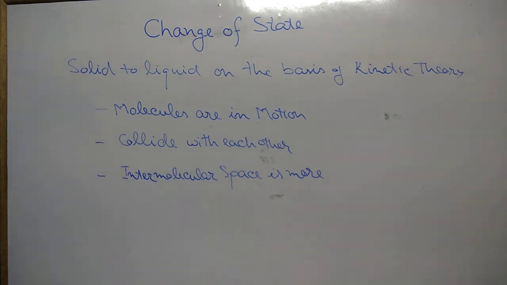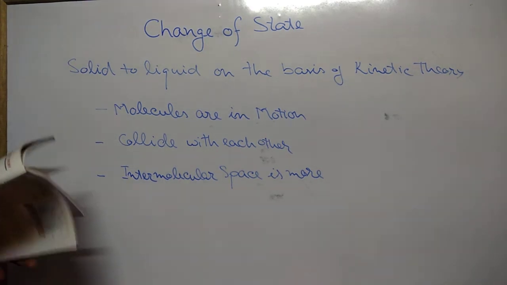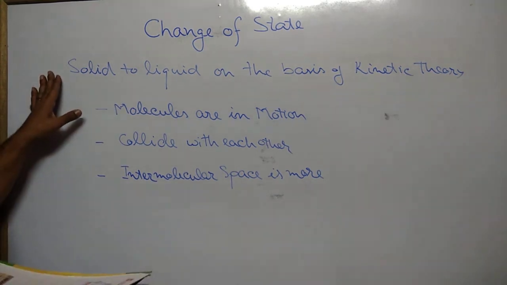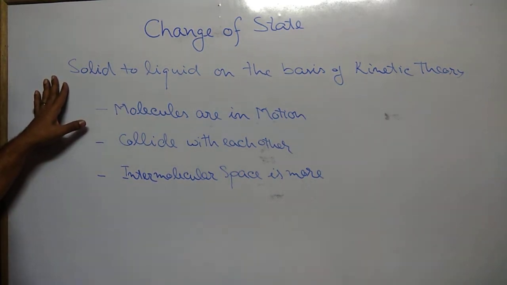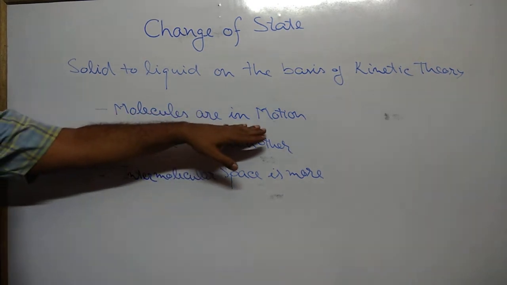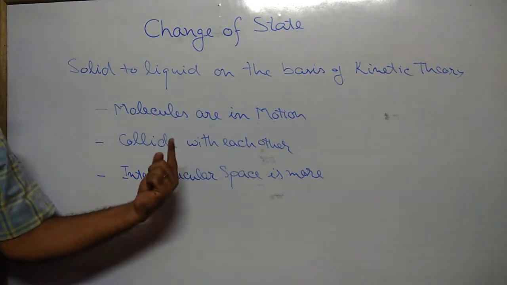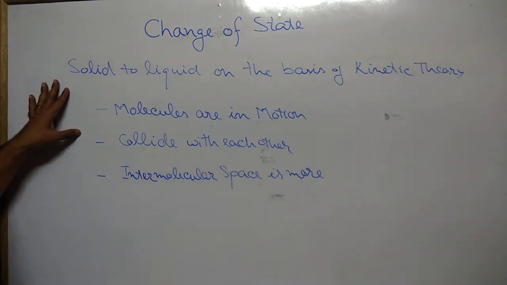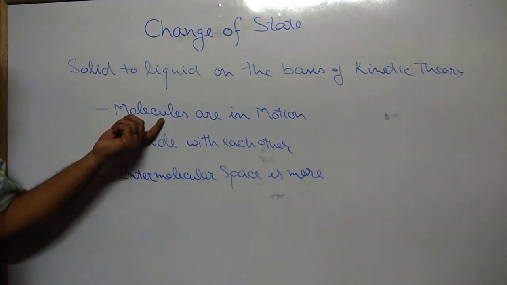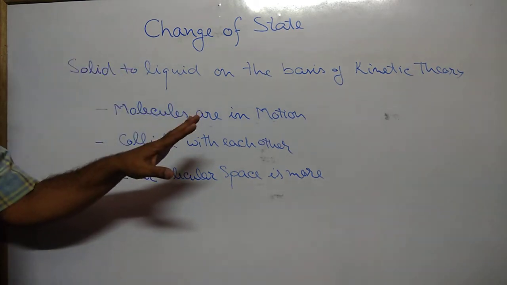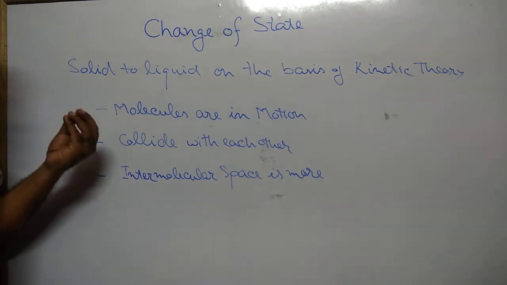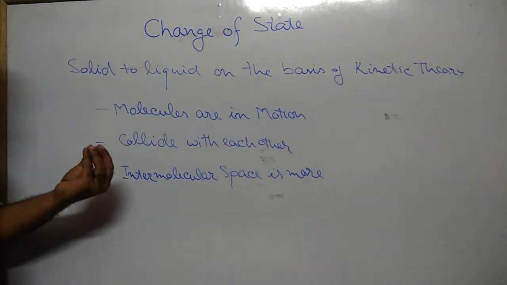Once again I am repeating this theory. When a solid is heated, its molecules absorb heat energy. As we know from the kinetic theory, molecules are in continuous motion. In case of solid, molecules vibrate about their mean position. But when these molecules absorb heat energy from outside, they start to increase their vibration.